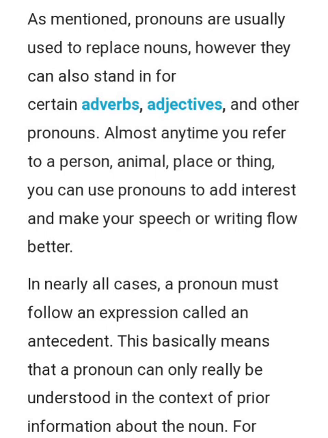As mentioned, pronouns are usually used to replace nouns. However, they can also stand in for certain adverbs, adjectives, and other pronouns. Almost any time you refer to a person, animal, place, or thing, you can use pronouns to add interest and make your speech or writing flow better. In nearly all cases, a pronoun must follow an expression called an antecedent. This basically means that a pronoun can only really be understood in the context of prior information about the noun.